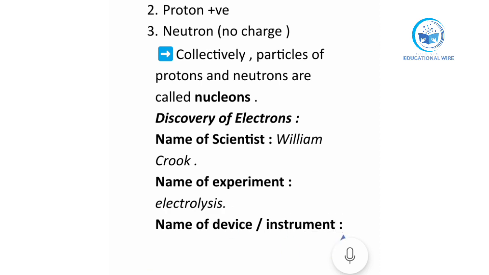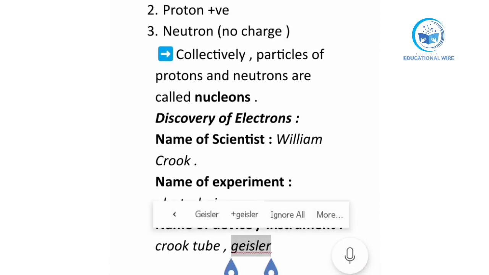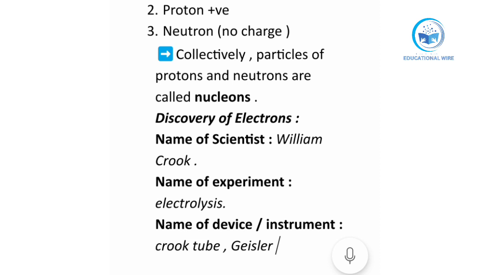Now the name of the device or instrument. As William Crook discovered the electrons, the device or instrument is the Crook tube. You can also say Geissler tube, or you can also say discharge tube.